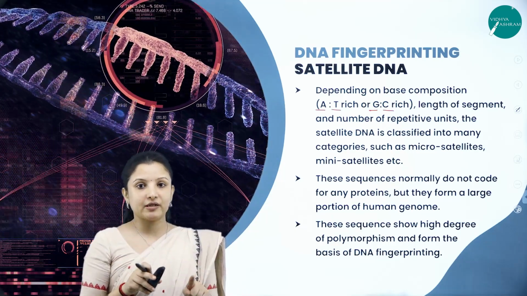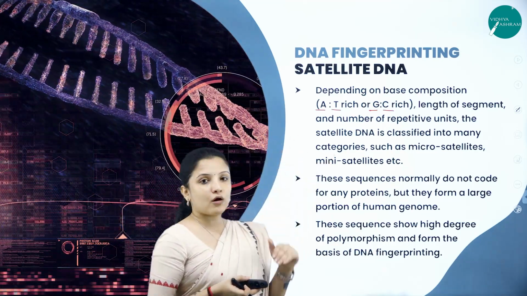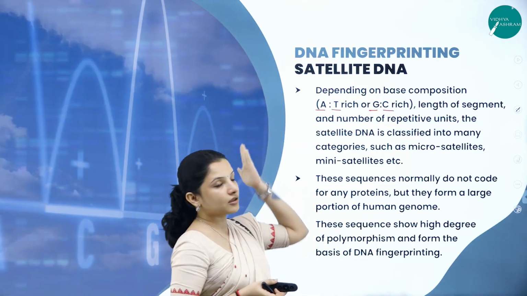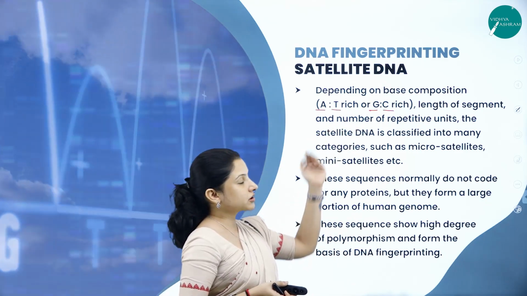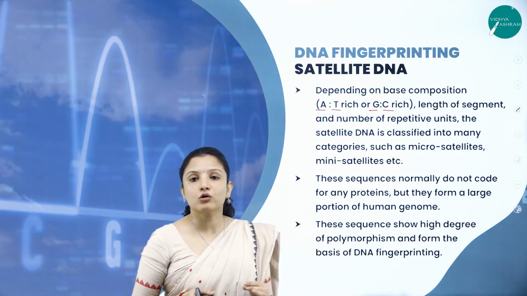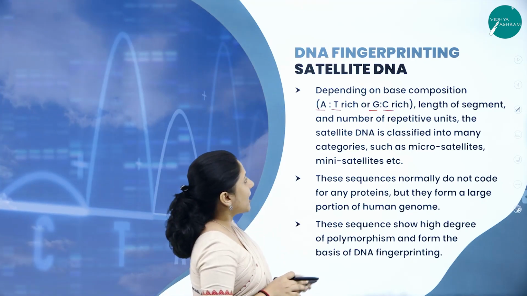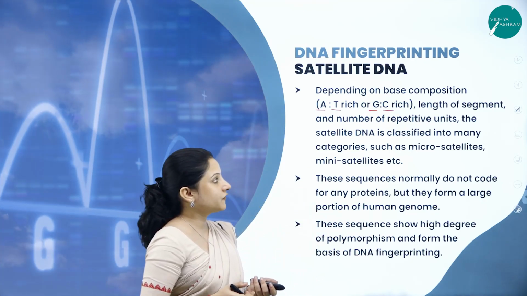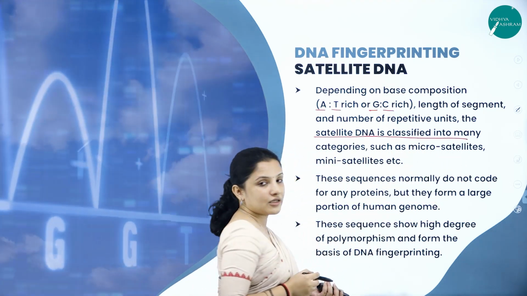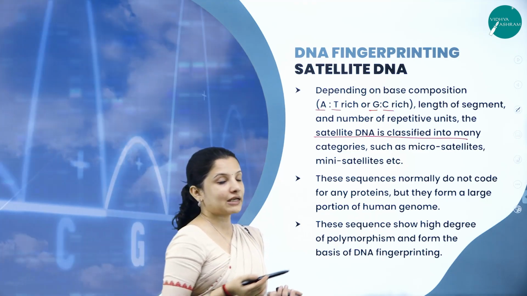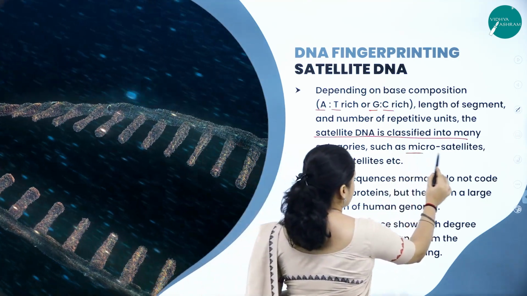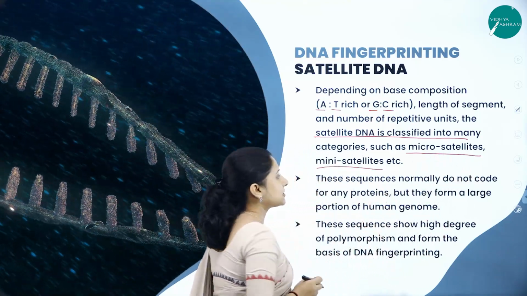Two strands will be there, no? So that is why if they're rich in guanine, they'll be rich in cytosine, and vice versa. If they're rich in thymine, they'll be rich in adenine, and rich in cytosine means rich in guanine. So therefore, they are adenine-thymine or guanine-cytosine rich. And the length and number of the repetitive units of the satellite DNA are classified into many categories. So there are different types of satellite DNAs based on their length, called microsatellites, minisatellites, etc.